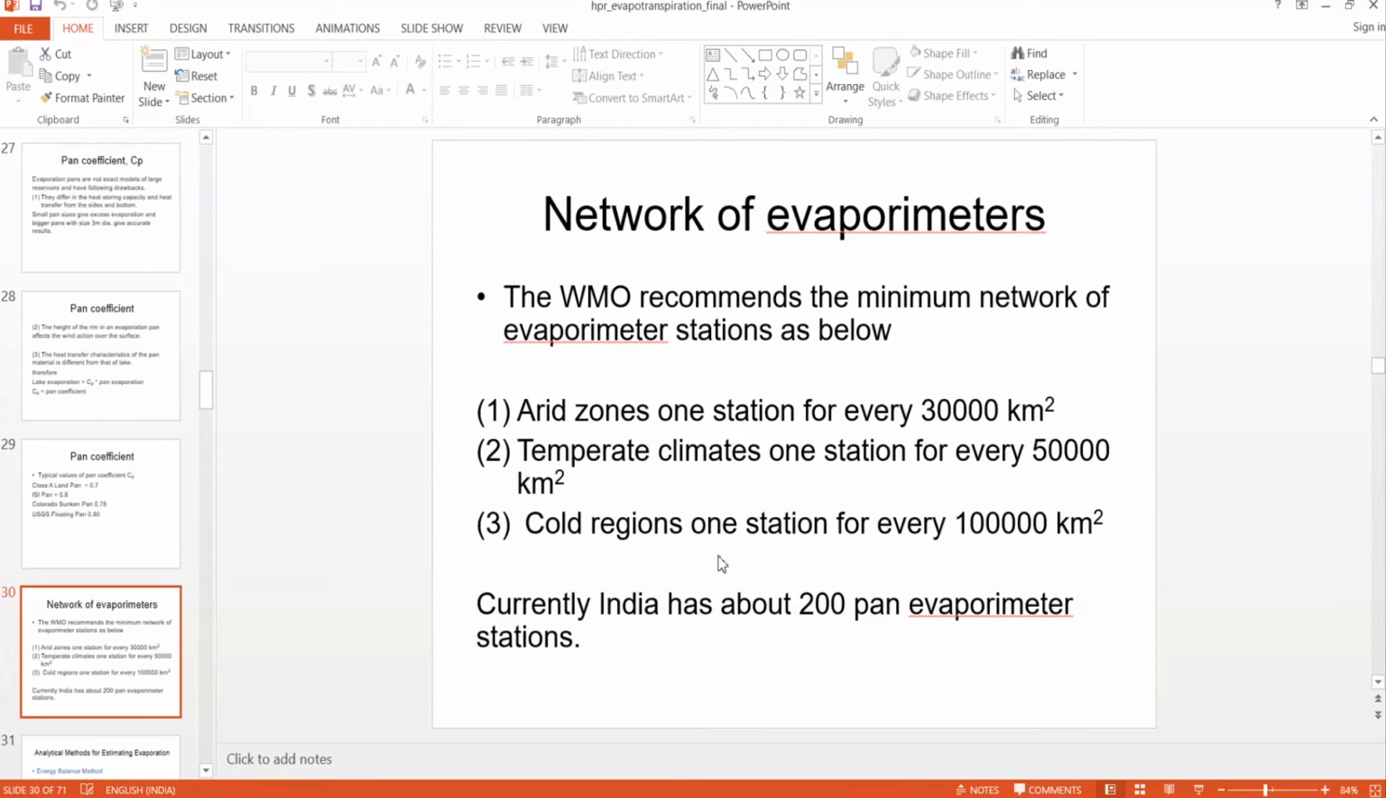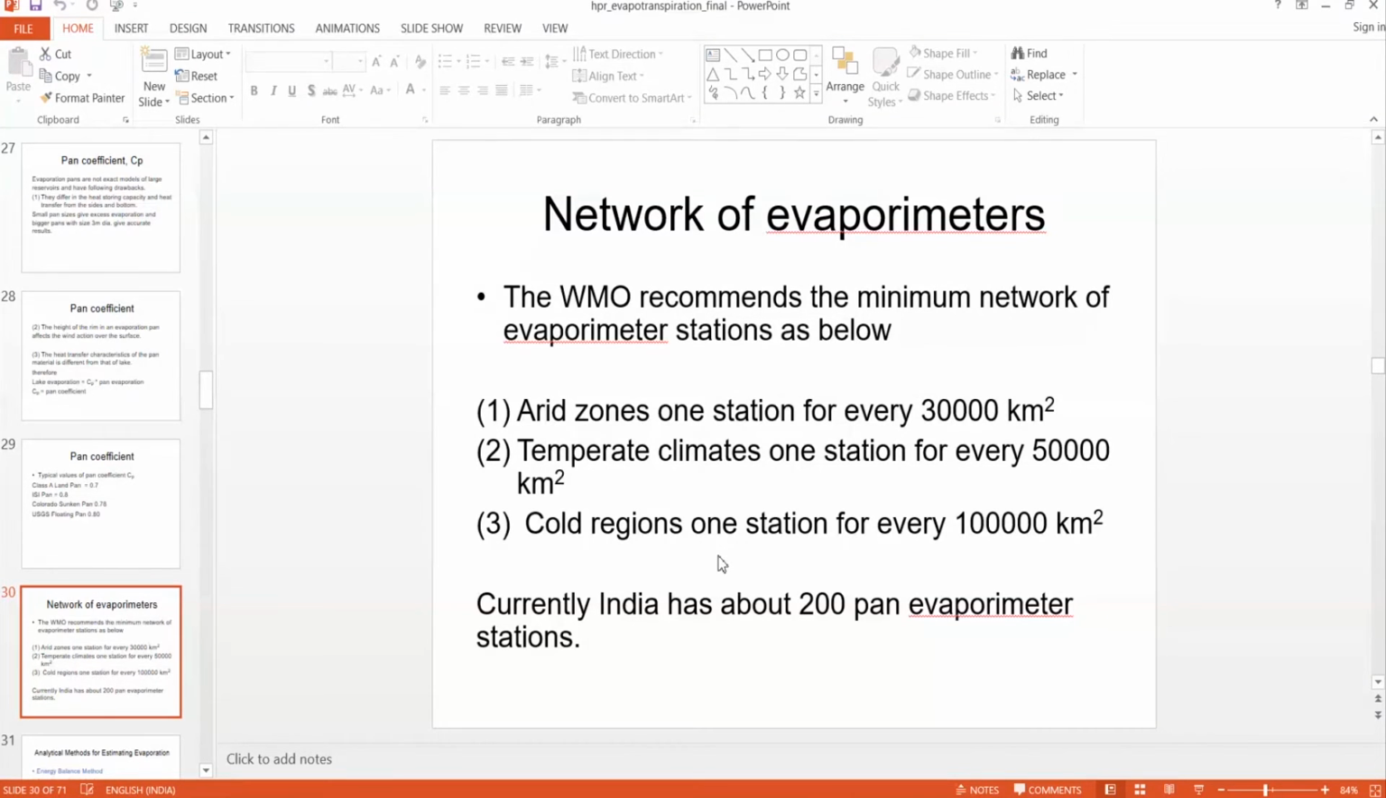16 or every 16 kilometer square, that is 16 to 16, not 60, sorry, it's square root of 330,000, so that comes around 160. So every 116 to 160 land, we need at least one evaporimeter in arid zone.